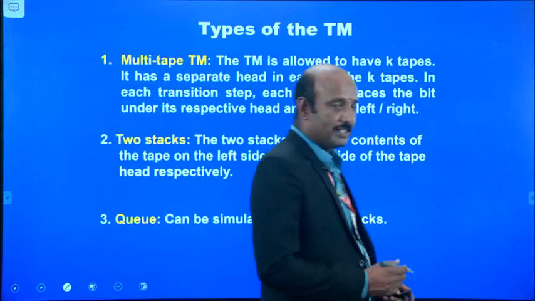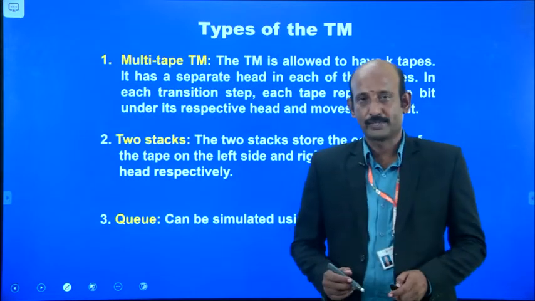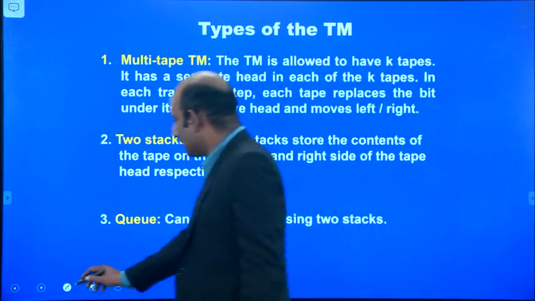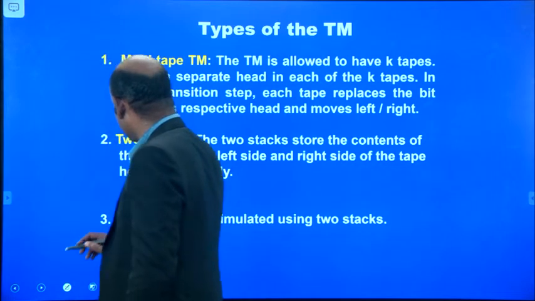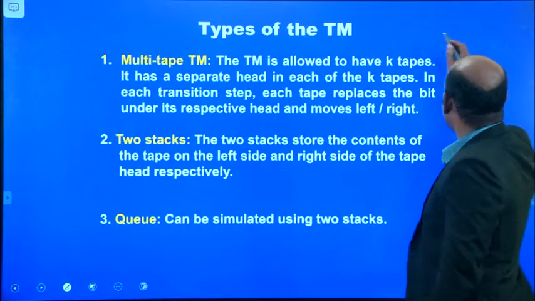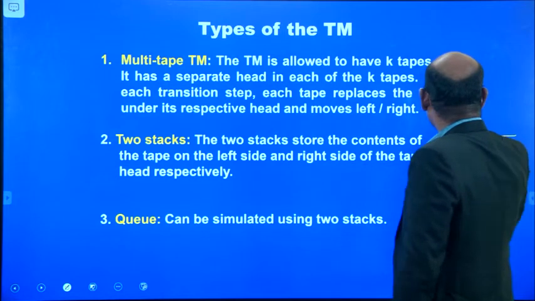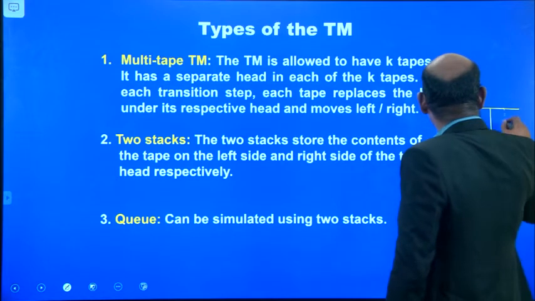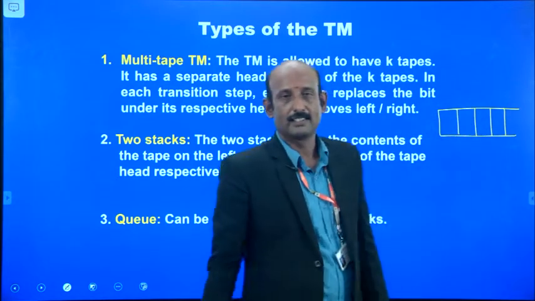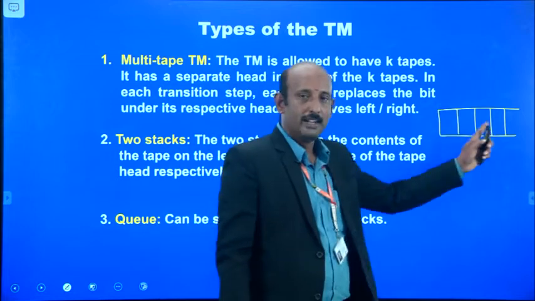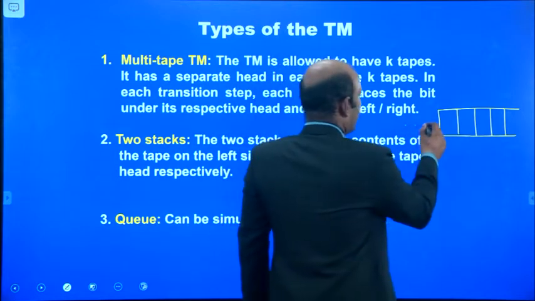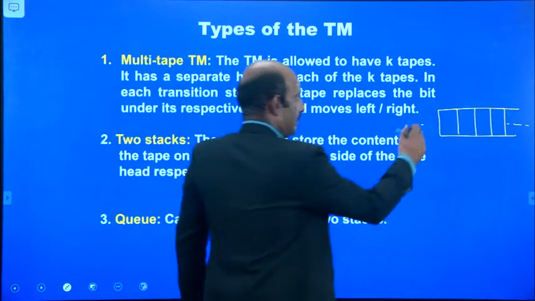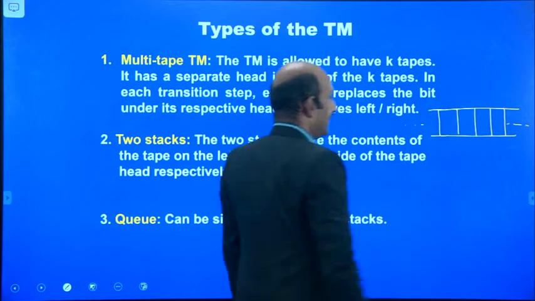Generally, a Turing machine consists of an input tape. The input tape is divided into a number of cells; there are many cells.